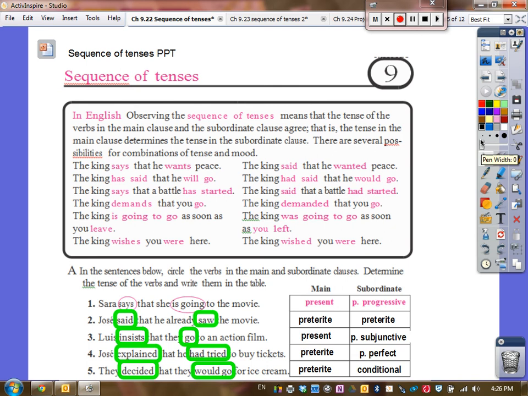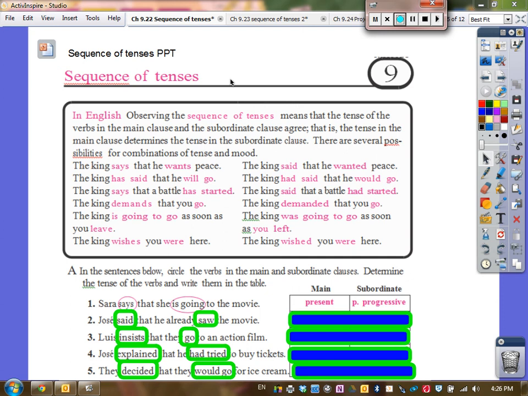Let's go through this activity on sequence of tenses. Here we can see that we are supposed to circle the verbs in the main and subordinate clauses. Sara says that she is going to the movie. Says and is going. So number 2, we can say said and saw, insist and go, explained, had tried, decided and would go.